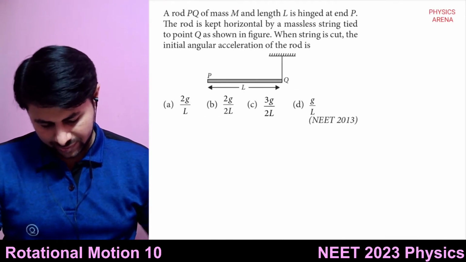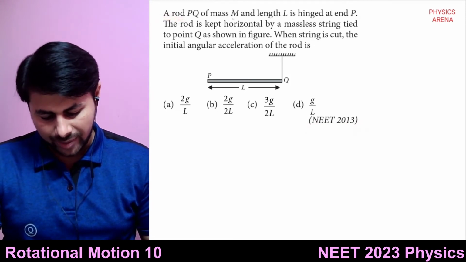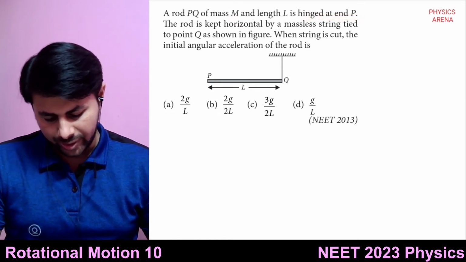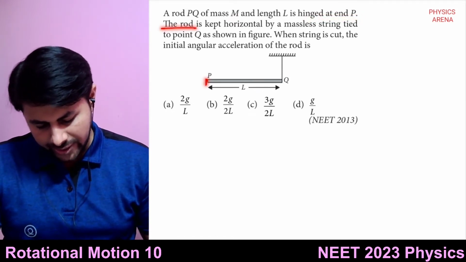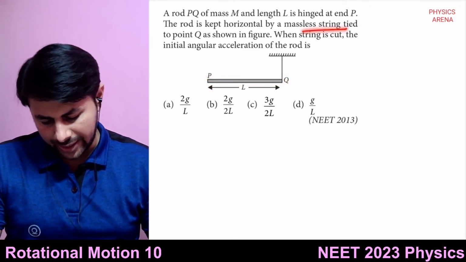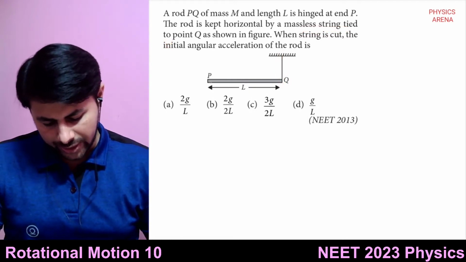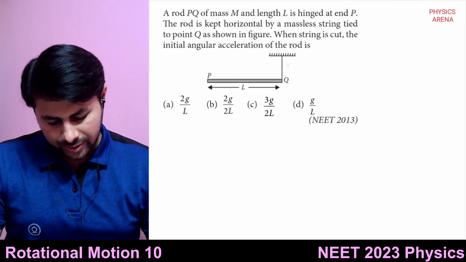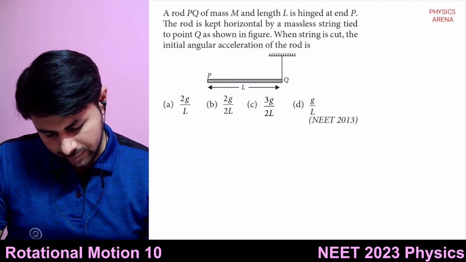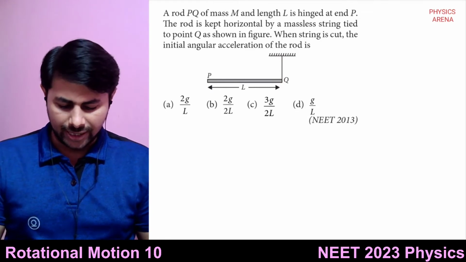Next question. This is from NEET 2013. A rod PQ of mass m and length L is hinged at P. So here is P. The rod is kept horizontal by a massless string tied to point Q. Okay, it is hinged at this point, and it is connected to the string, massless string. And because of that it is horizontal.